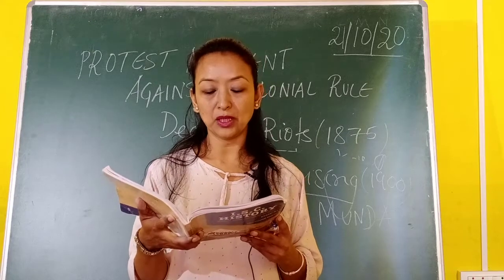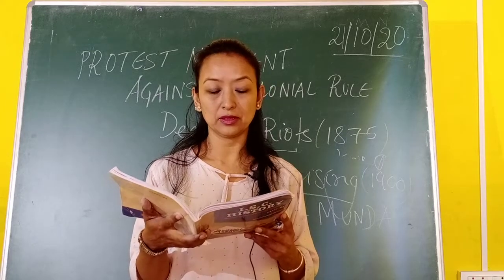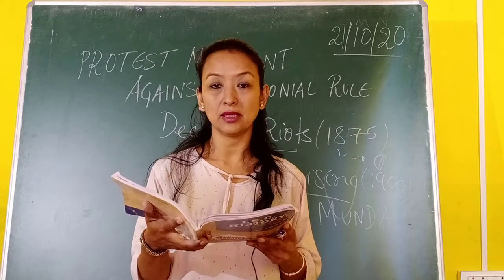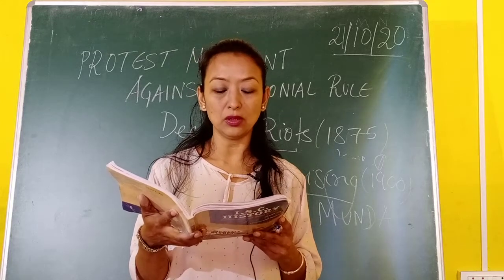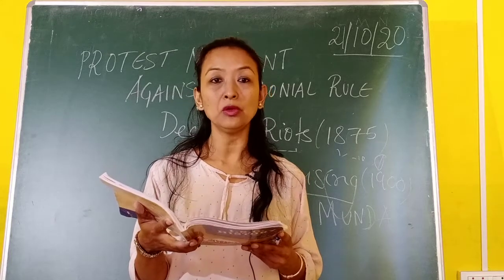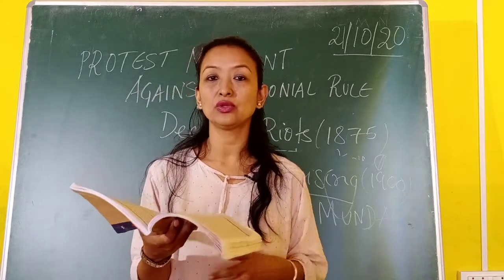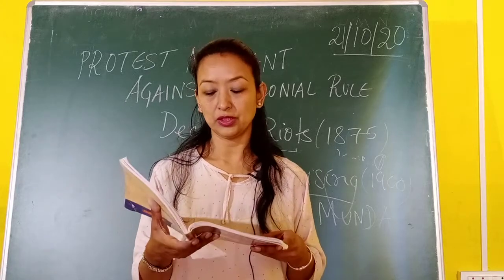He had some schooling under a Christian missionary, but ultimately deserted them when he felt that the missionary wanted to baptize him. Birsa Munda declared that the land belonged to all the Mundas and they should fight to free those lands from the British.